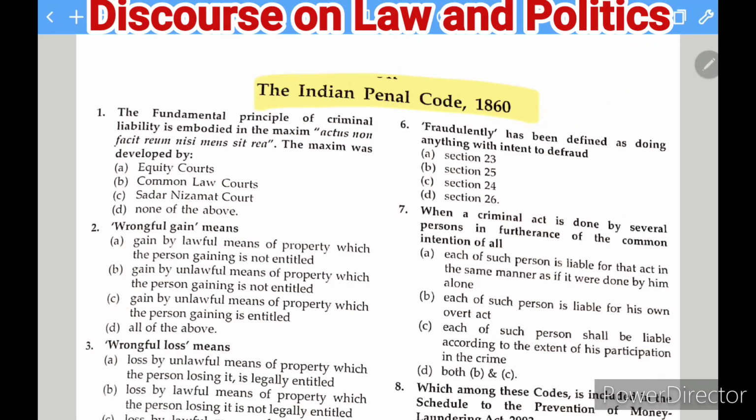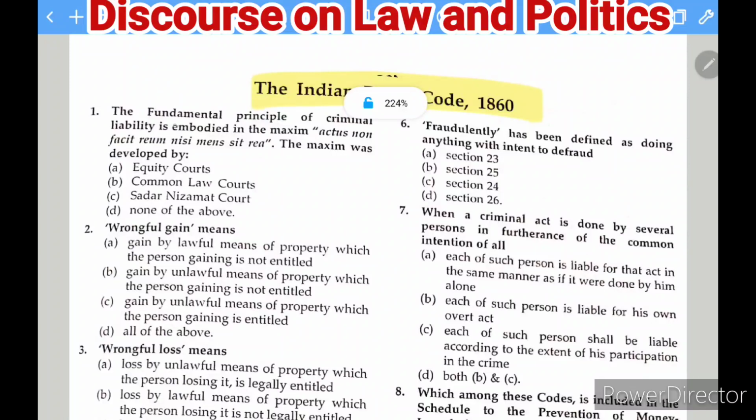The first question which you all can see here: the fundamental principle of criminal liability is embodied in the maxim actus non facit reum nisi mens rea. And the maxim which I am going to highlight here, you can see, actus non facit reum nisi mens rea.